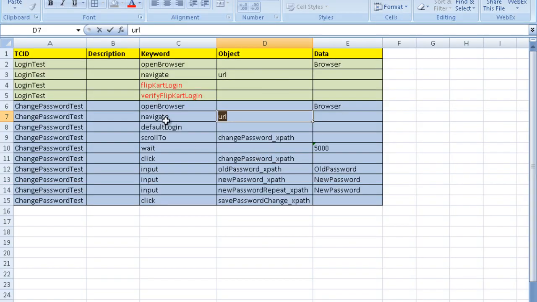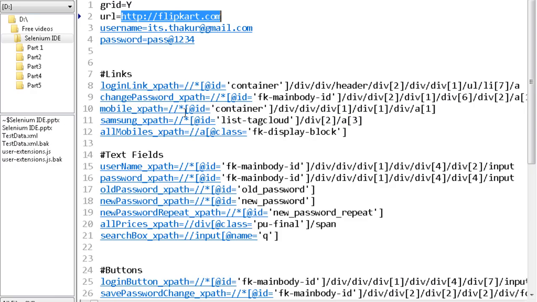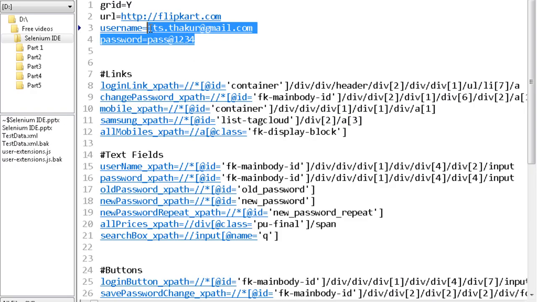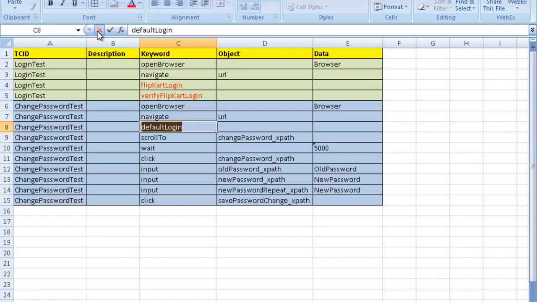Then you have to log in. I have a function known as default login. Default login means logging in with the default username and password in the website. Generally when we test we have a default user ID and password for our application, right? This is the default user ID and password which I have kept in the properties file for the Flipkart application. Then you have to scroll the page.